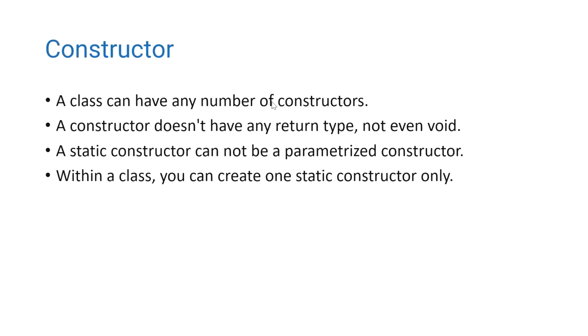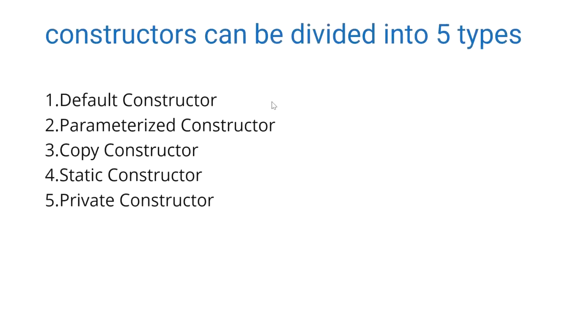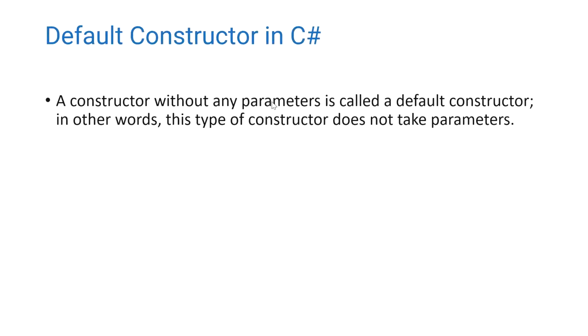We can explain these based on a program, but before that, we need to discuss which types of constructors there are. Five types of constructors are present. One is the default constructor, which we make without parameters. The next is the parameterized constructor, then the copy constructor, the static constructor, and the private constructor.